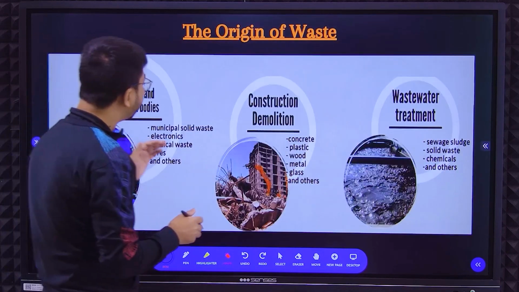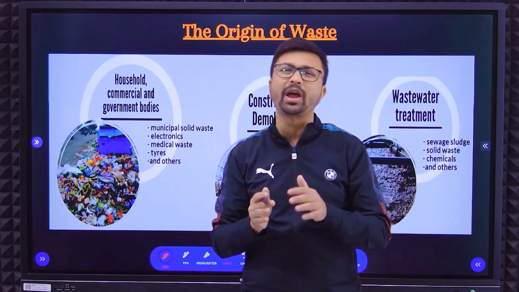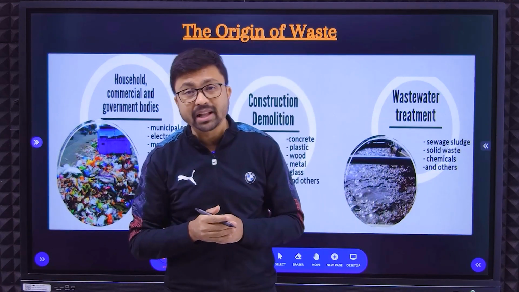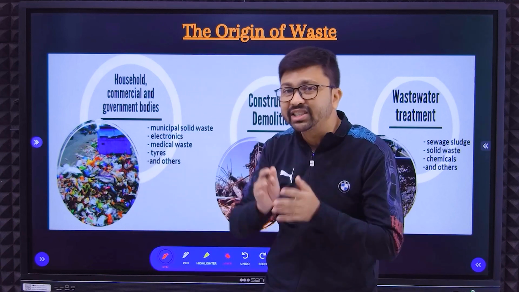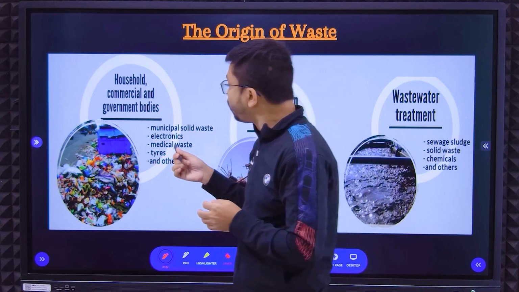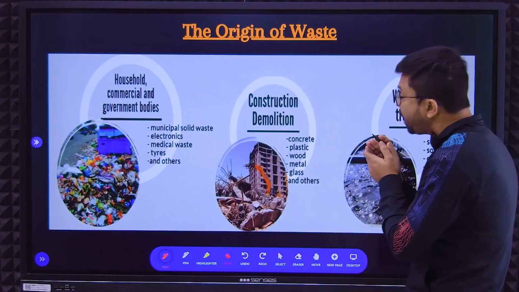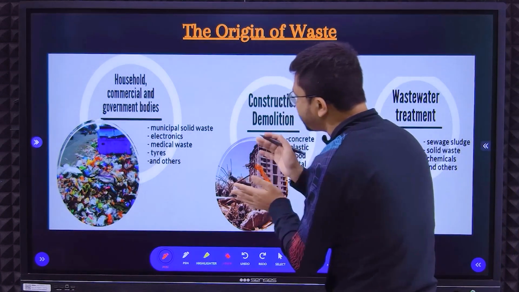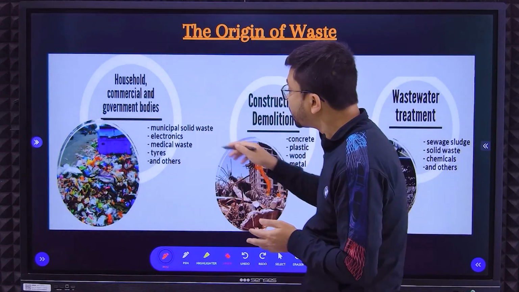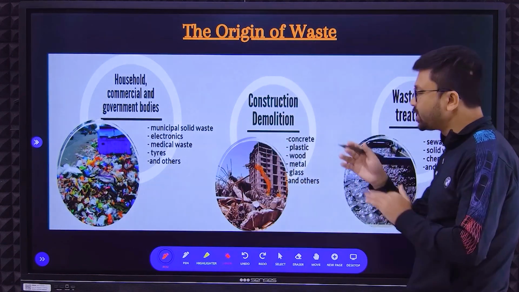Next, here you can see what is very common in our everyday life. We are producing a lot of waste materials. What are those? Like vegetable peels from cooking, kitchen waste, and from the washroom we are producing so much waste material. Those are called household, commercial or government building waste. From those places we are getting waste materials, and you must have observed that the municipal corporation collects it to manage it. All those things we will discuss later on.